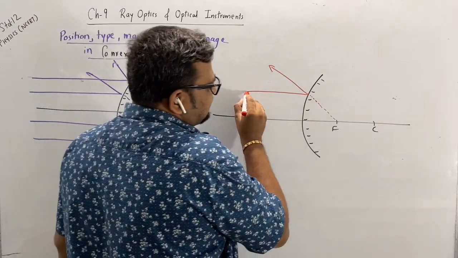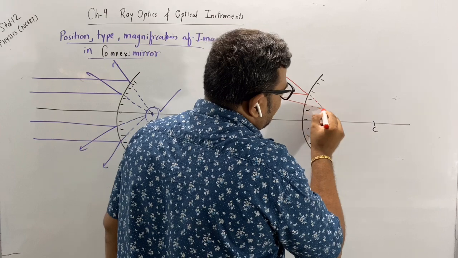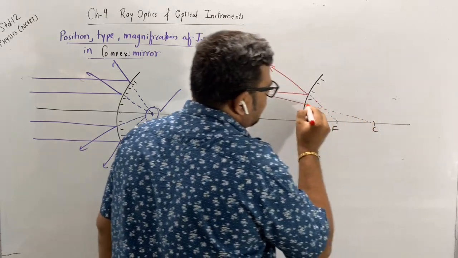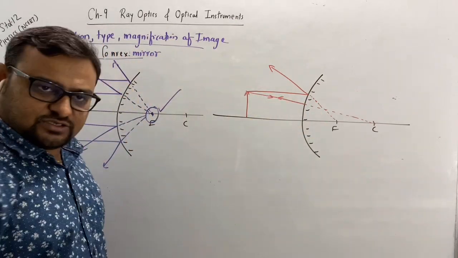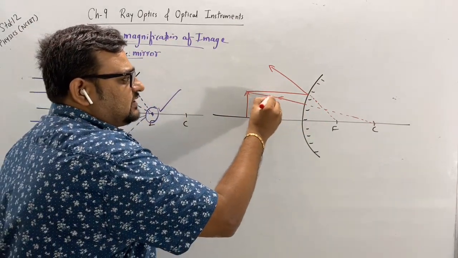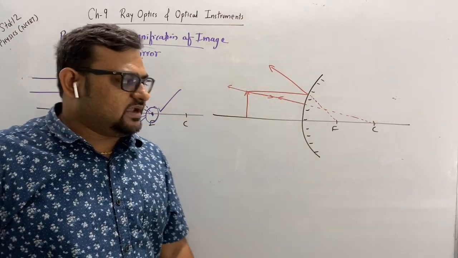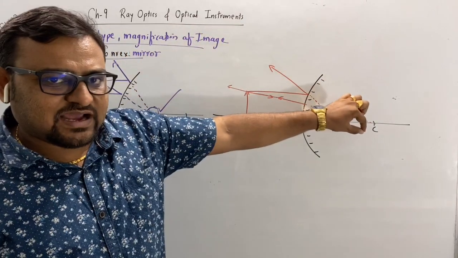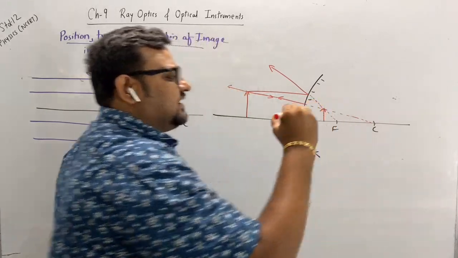And when the ray is directed towards the center of curvature, it will be reflected back in the same direction. So you can see this will be the reflected ray. Again, both are diverging, they will never meet. So when we are extending behind the mirror, this is the image formed.